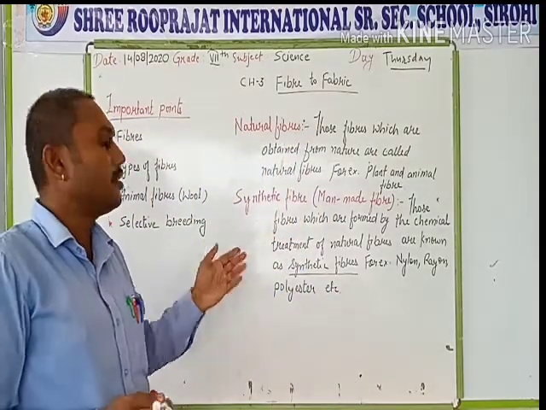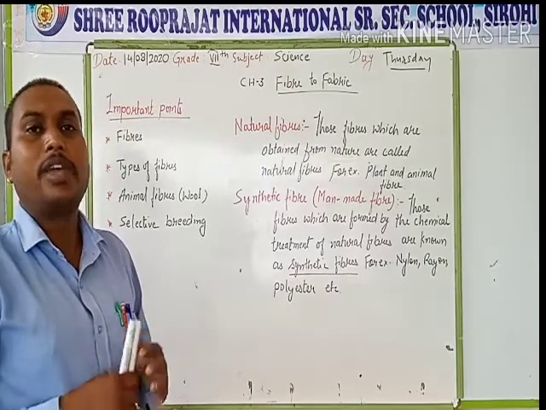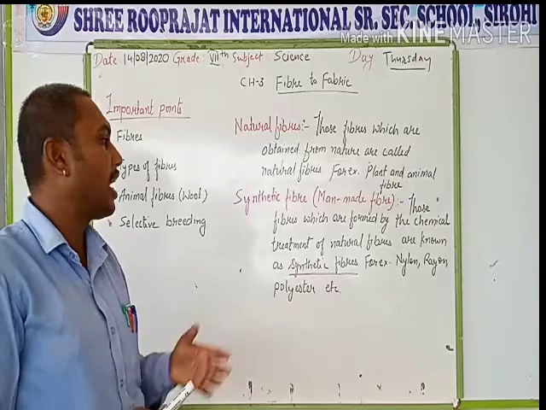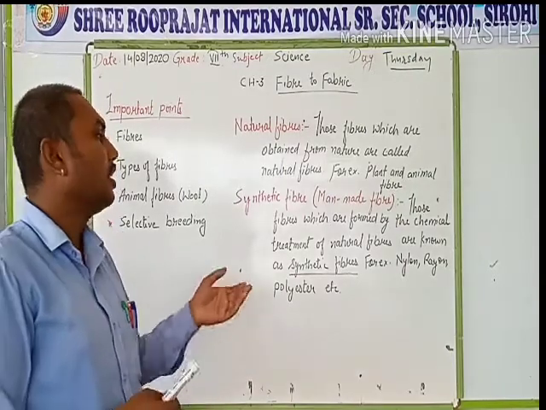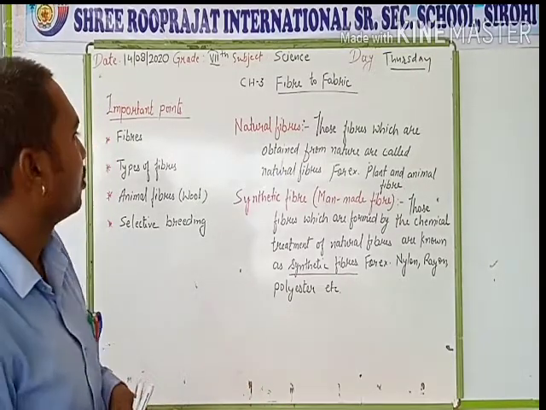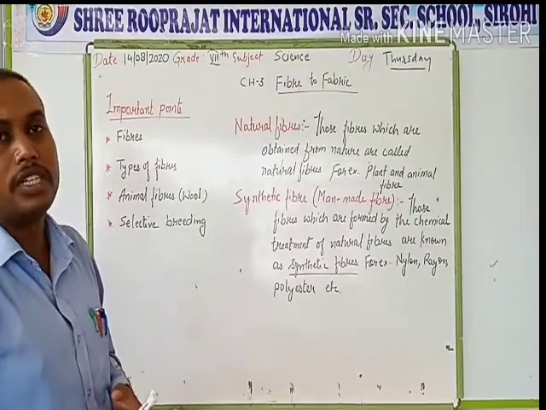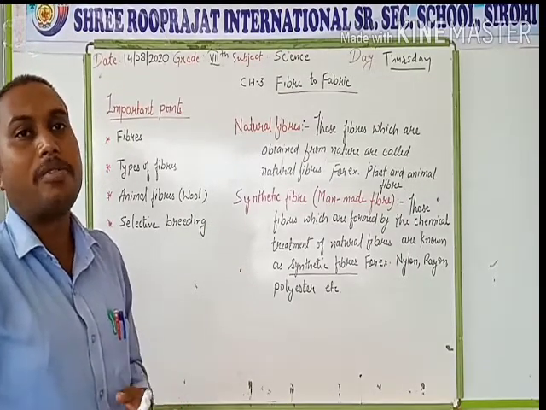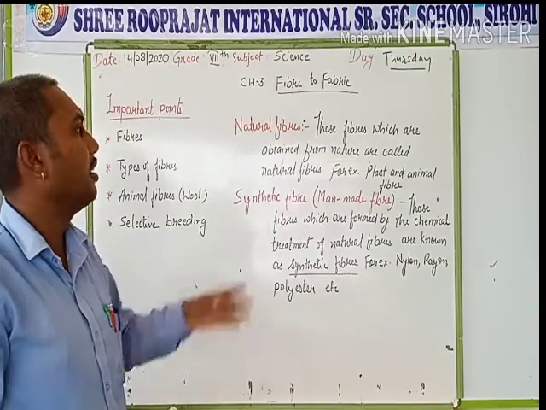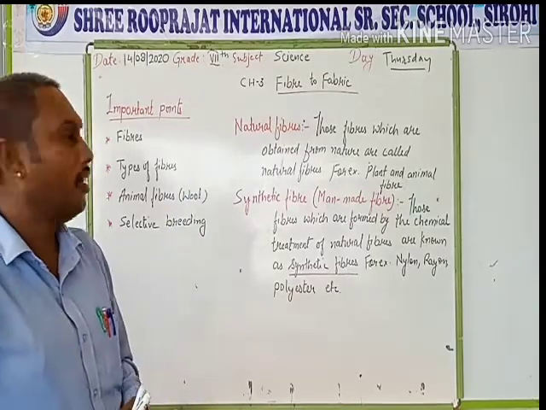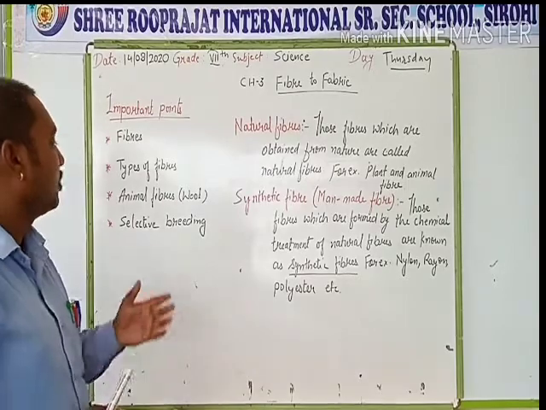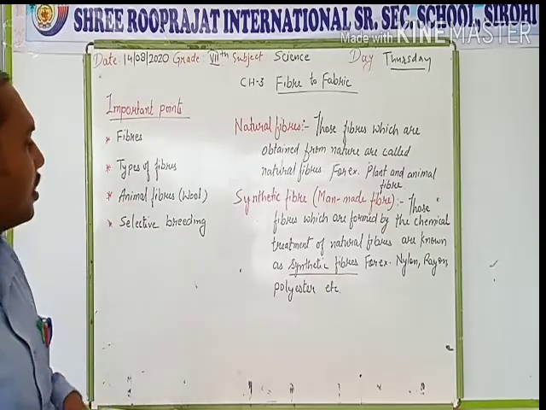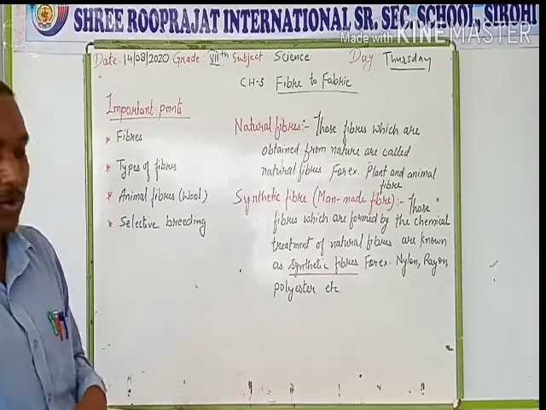Since these fibers are made in laboratories by men, they are known as man-made fibers or synthetic fibers. So we have studied fibers, types of fibers, plant and animal fibers, then natural fibers and synthetic fibers. Now we have discussed the types of fibers. Now we will continue with the animal fiber, the wool.